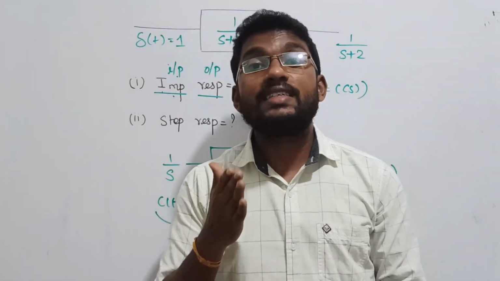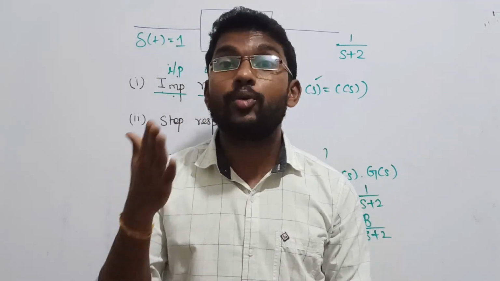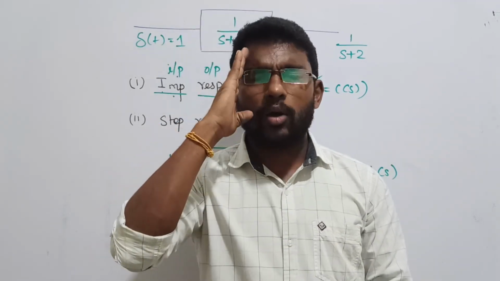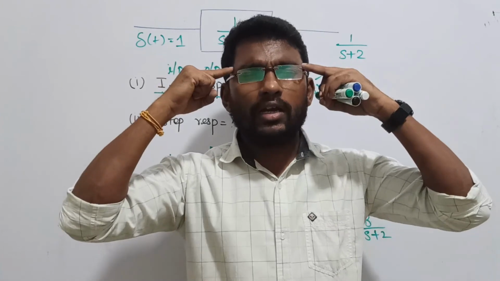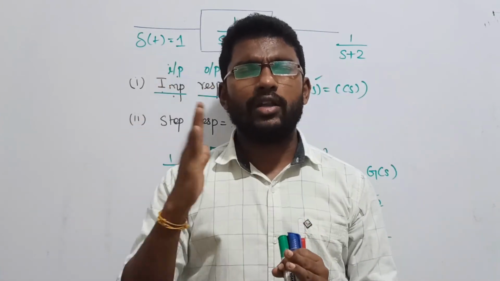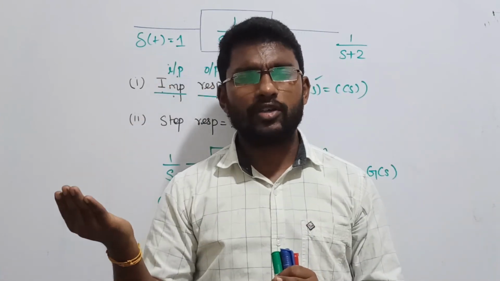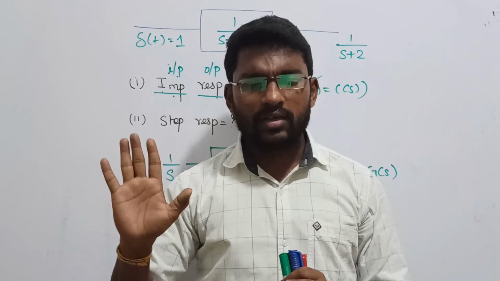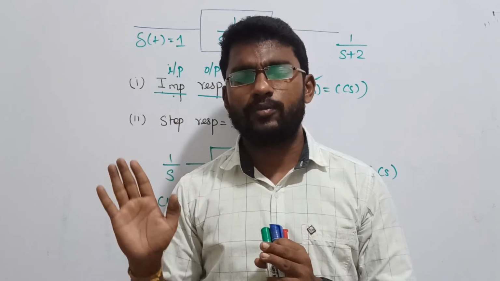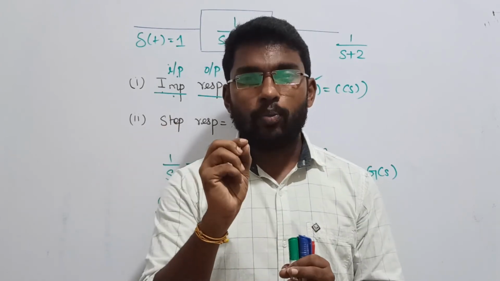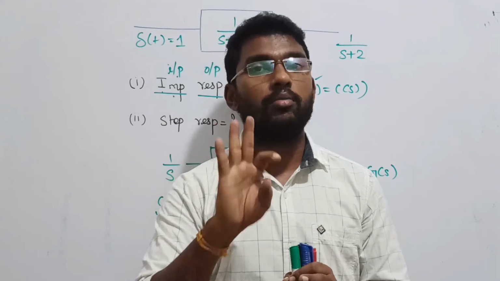Already we saw stability, right? Stability deals with the pole locations. I said don't talk about zeros, just forget zeros. Only consider poles. If my poles are located in the left half, whether in the complex domain or real domain, the system will be stable. If a single pole is placed at the origin, it is marginally stable.